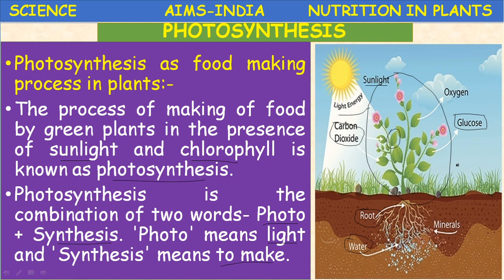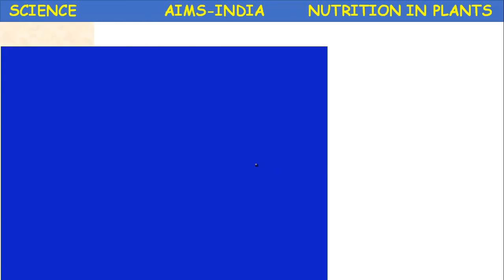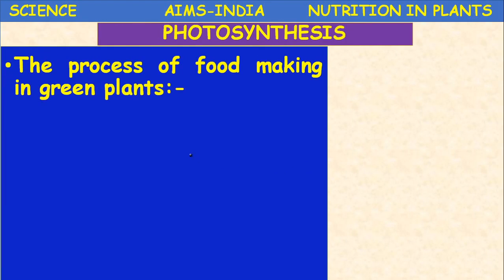Glucose is simple, and this glucose is converted to the complex organic substance called starch. This process is called photosynthesis. Let's study more about photosynthesis.